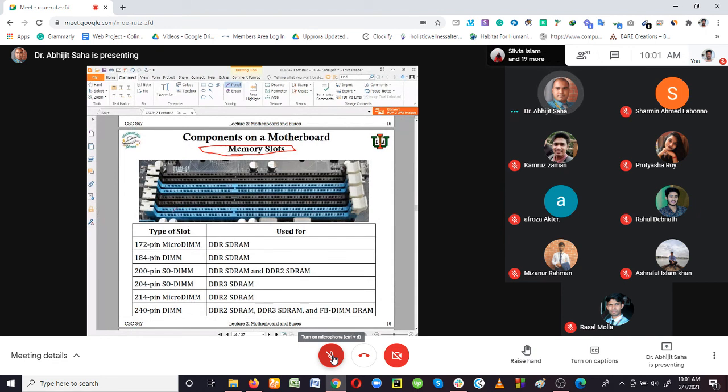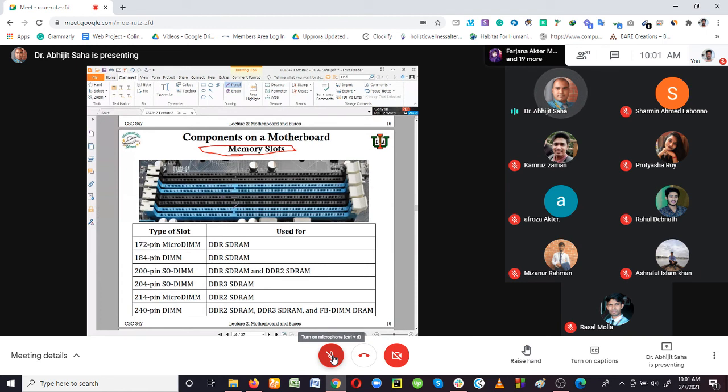And we have already said that different motherboards give you different memory slots where we install the memory card. Different motherboards may have different RAM information.